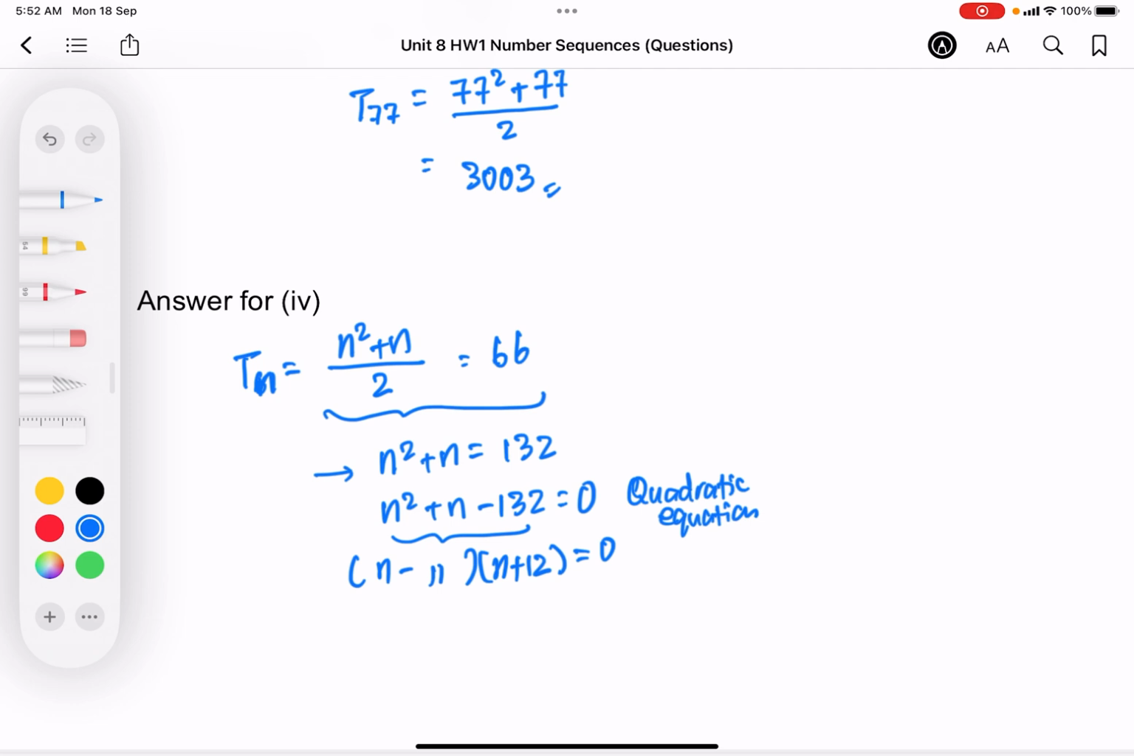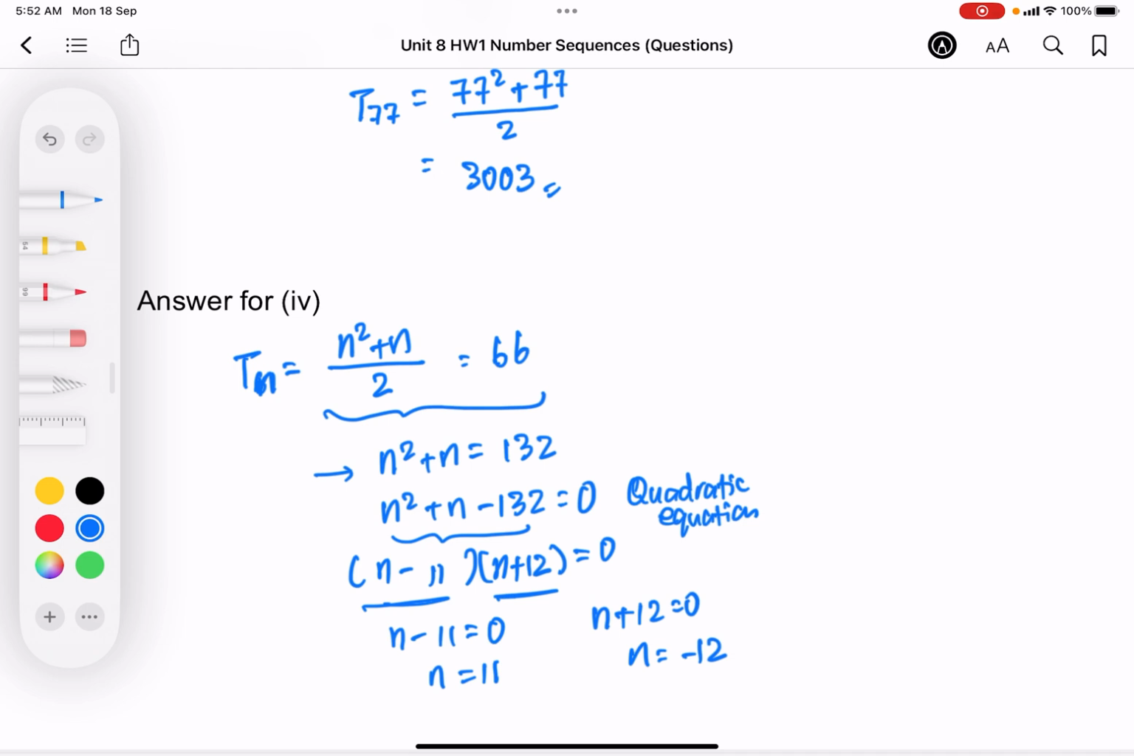This is what you will see in set 2. And now, for (n − 11)(n + 12) = 0, it means either one of them must be 0. So let's check. If n − 11 is equal to 0, then n will be equal to 11. And if n + 12 is equal to 0, then n would be negative 12.